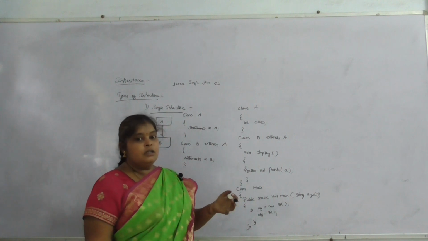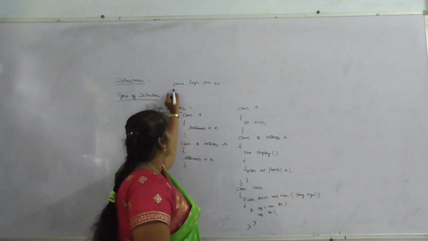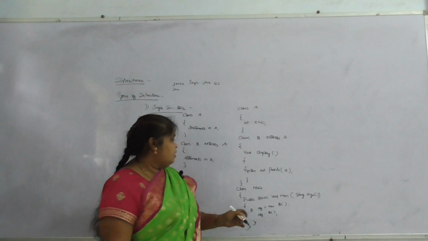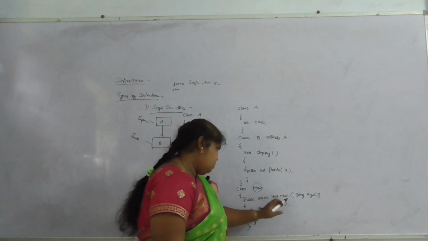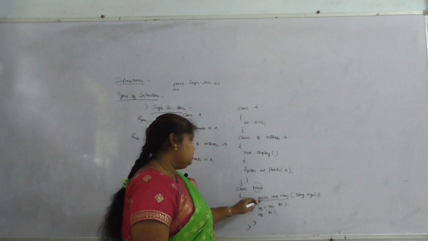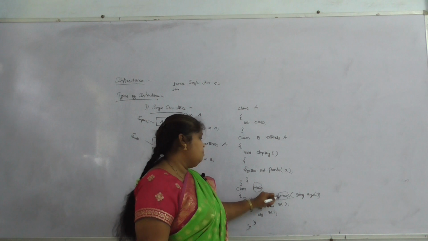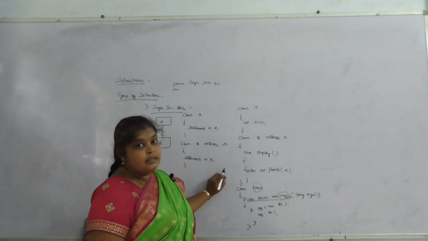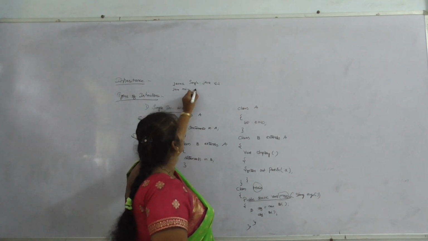After rectifying them and saving the program, we can run the program. That means java with the class name. Here the class name is main. Why we are using main as the class name is because here we are using the main method. The public static void main, whatever class we have written the main function in, that class is taken as the main class. So here we write java main.